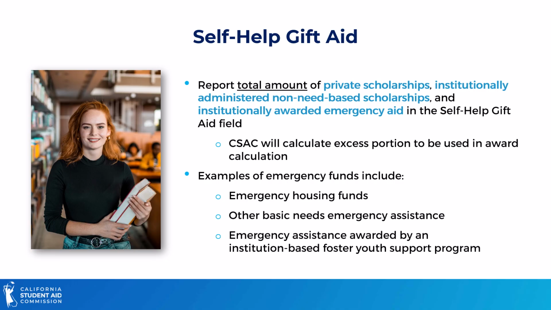Even though the MCS awarding formula includes only the excess portion of these sources, schools should report the total amount a student has received in the self-help gift aid field. CSAC will calculate the excess portion to be used in the MCS award calculation.